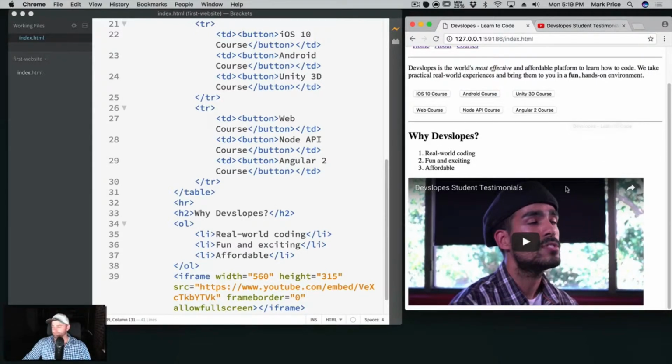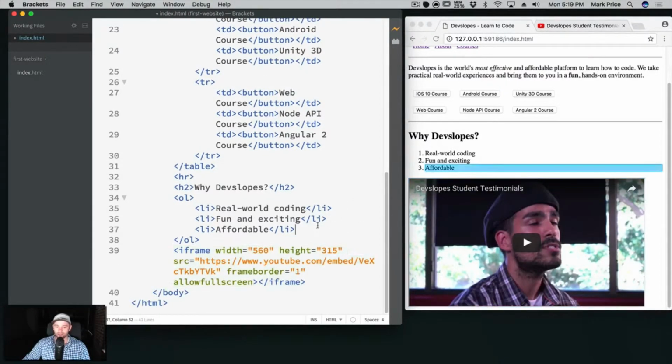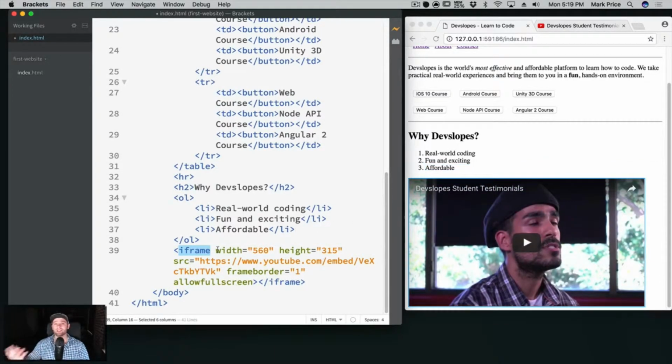We can give it a nice little border too. Frame border, how about 1? Yeah. So pretty cool, right? The iframe allows you to embed things. Iframe is just a container. Okay, we're not going to go into all the depths of an iframe.